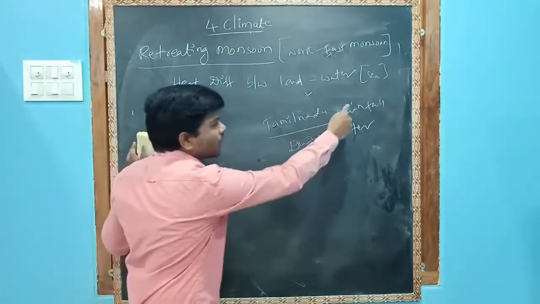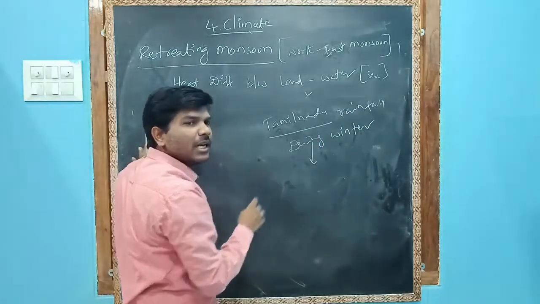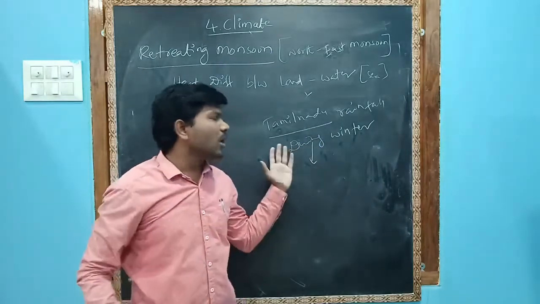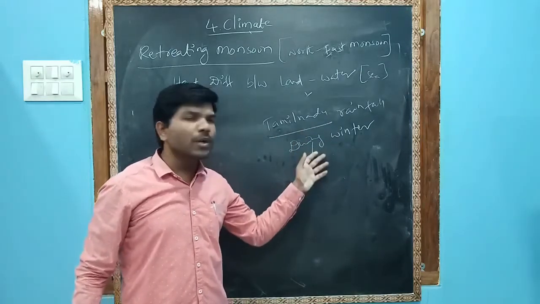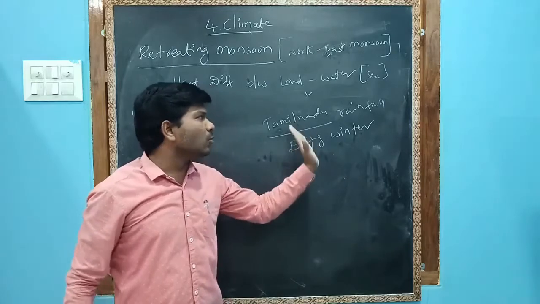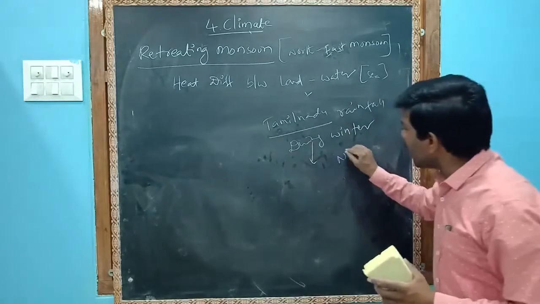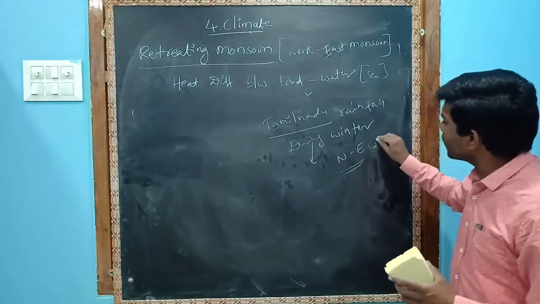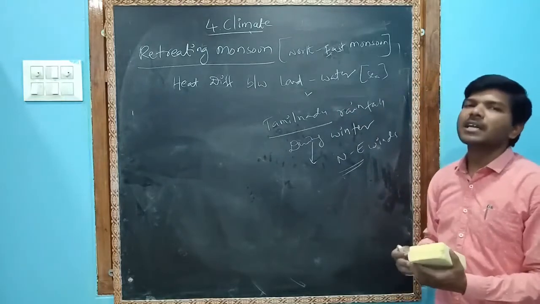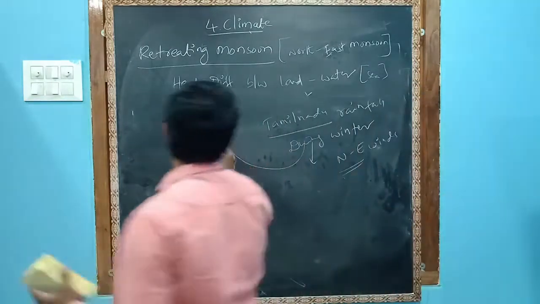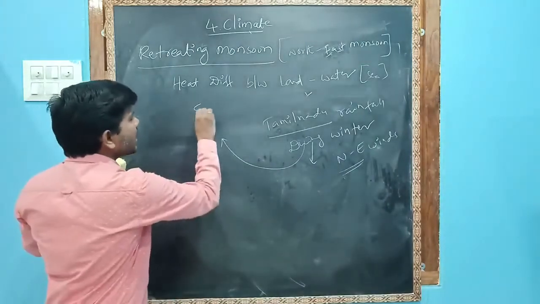I repeat, Tamil Nadu receives rainfall in winter. Tamil Nadu does not receive rainfall in the rainy season. The Coromandel coast or Tamil Nadu receives rainfall during winter because of the northeast winds, or the retreating monsoon. And one more interlinking you have to do: there is one more rainfall available in winter in India.